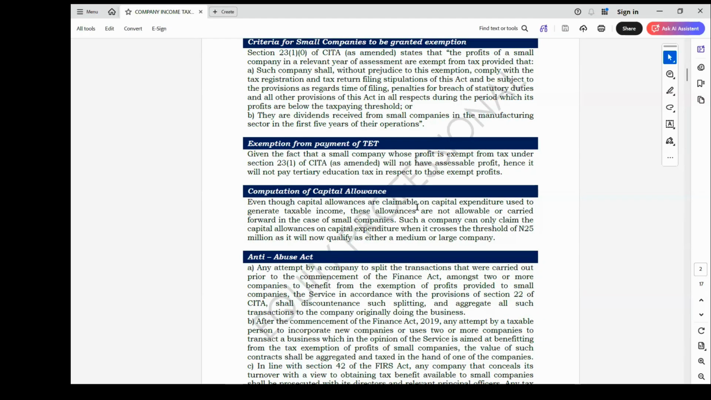Then also, after the commencement of the Finance Act, any attempt by a taxpayer to incorporate a new company... Some taxpayers may decide, okay, since I'm going to ensure that I do not go beyond this 25 million, they now incorporate two or more companies in order to benefit from the exemption that is being given to small companies. Where that occurs, all the transactions will be aggregated together for the purpose of tax, and the directors and those engaged in that activity will also be prosecuted accordingly.